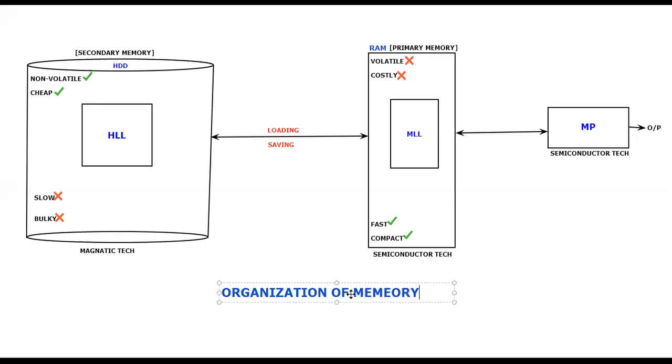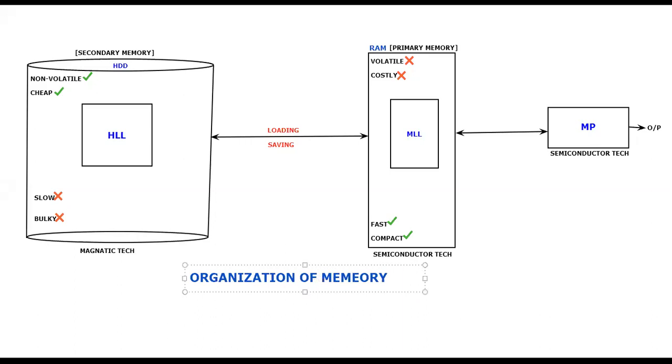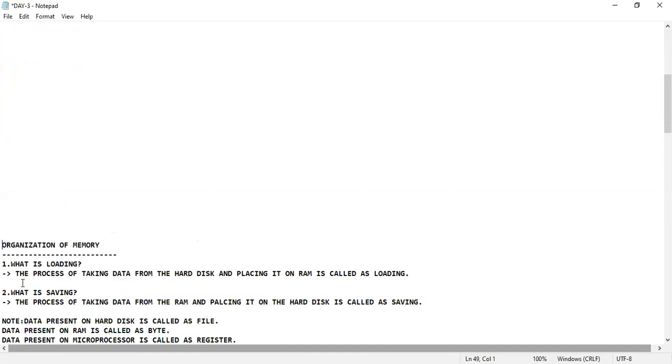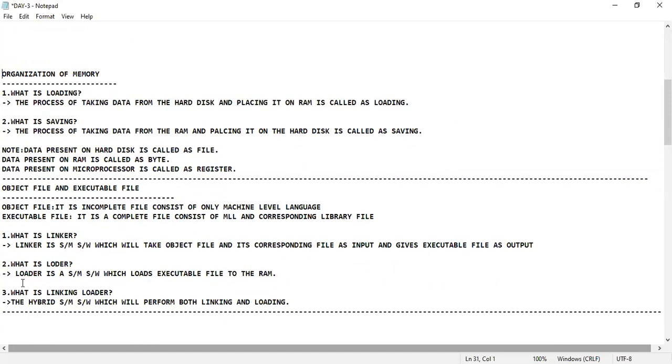From this, what I want you people to understand is why the microprocessor and the memory devices are very important for programmers, how a program is typed in the computer and where it will be stored. Again, how it will be loaded to the RAM and how you are going to get the output. That is what you should be understanding. Quickly, let us go to the notes part. I have the ready-made notes for today.